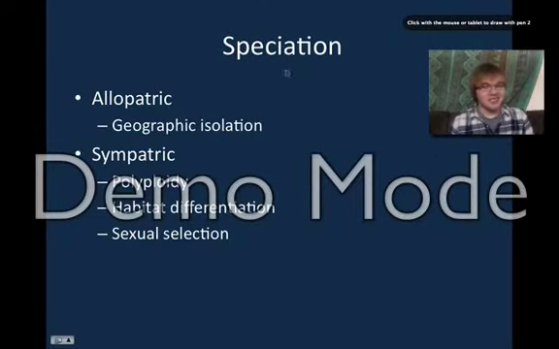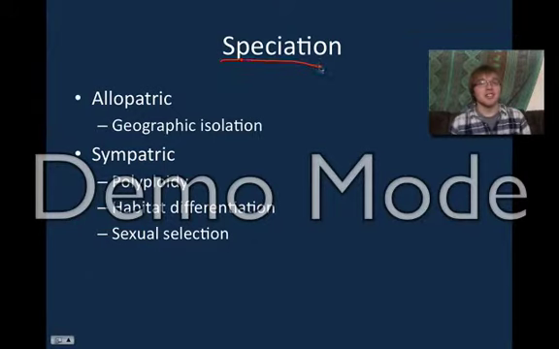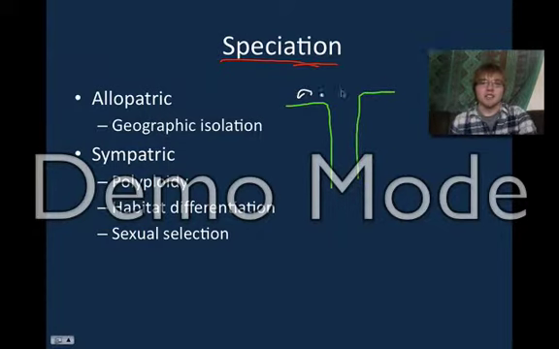So how exactly does a new species form? It's through a process called speciation, and there are two types: allopatric and sympatric. Allopatric is when a new species forms when there's a lack of gene flow between two populations. This is most commonly caused by geographic isolation. If a species lives on two different sides of a canyon, there's no gene flow, and so they eventually will become two different species after a while.